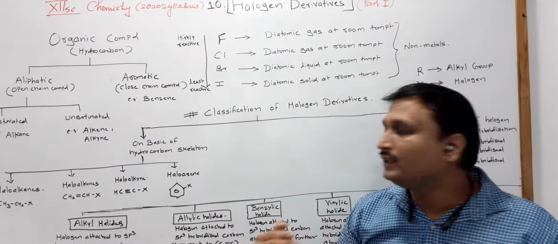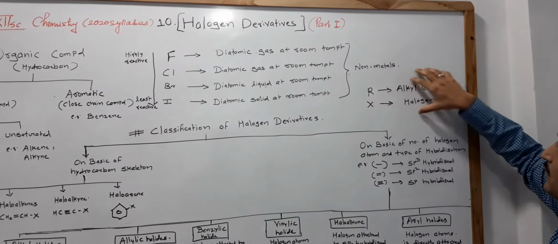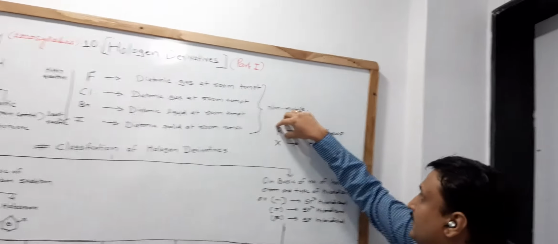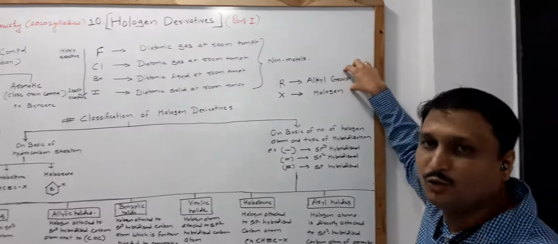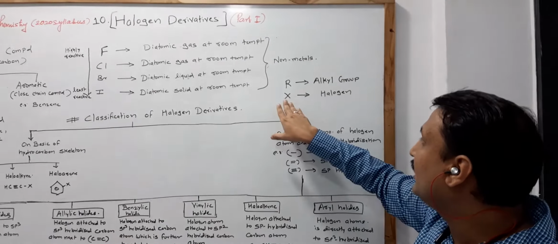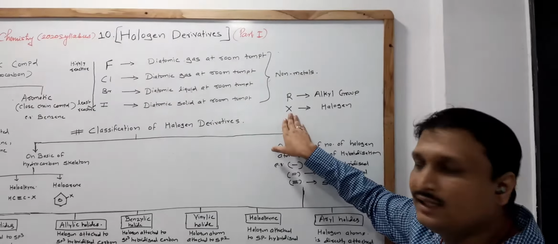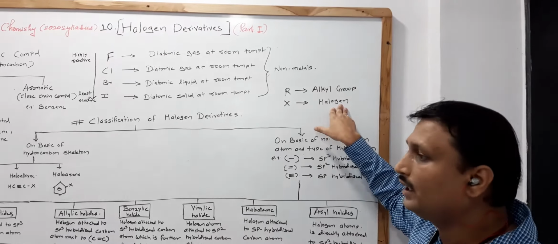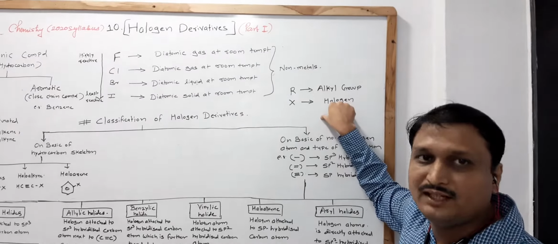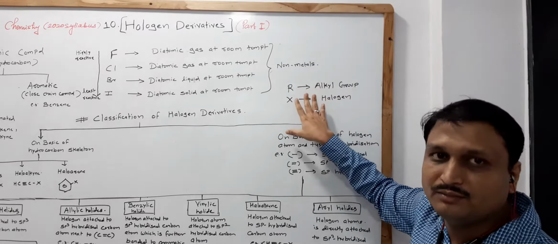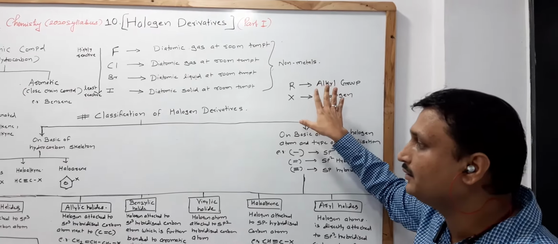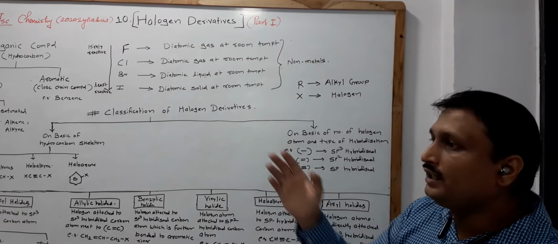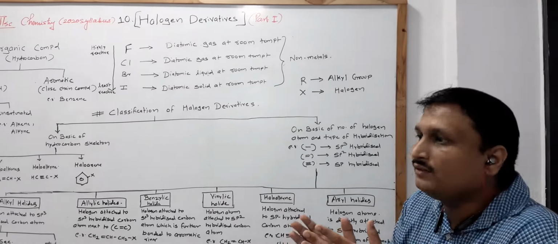As we go further, there are two things to keep in mind. When we use R in our chemical reaction, R denotes an alkyl group, and when we use X, X denotes the halogen atoms. In further chemical reactions, you have to keep these two terms in mind. As we know, when we remove one hydrogen atom from the hydrocarbon and replace it with a halogen atom,